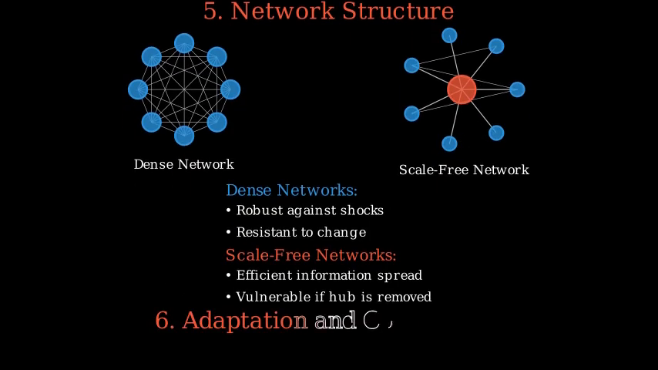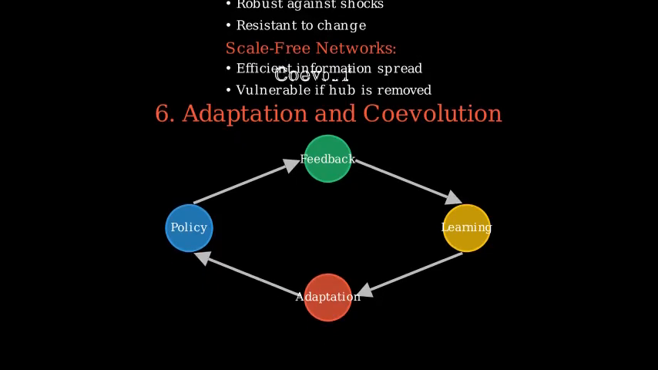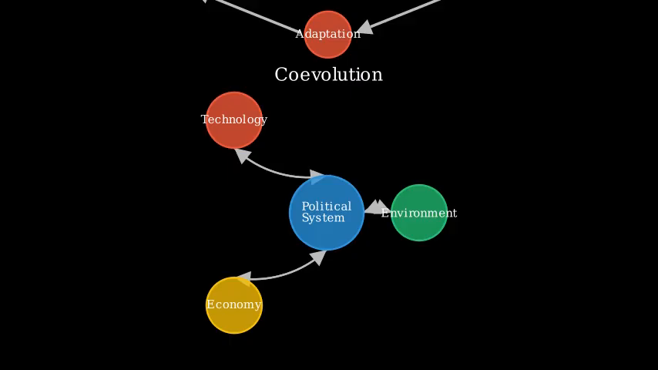The sixth key aspect is adaptation and coevolution. As policies are implemented, agents learn and adapt. Interest groups shift tactics, bureaucracies revise procedures, voters update their expectations. The political system co-evolves with technology, economy, and environment, creating ever-shifting fitness landscapes.